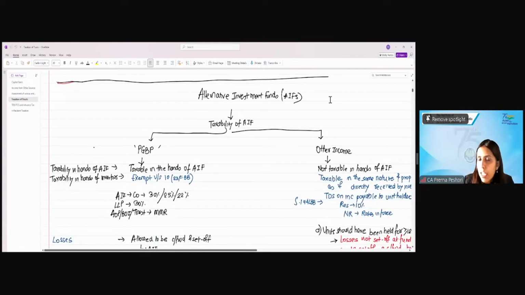Next is the AIF, Alternate Investment Funds. Now, this AIF is what? What are AIFs? Any idea? Yes. What are AIFs? Investment funds. What are these?